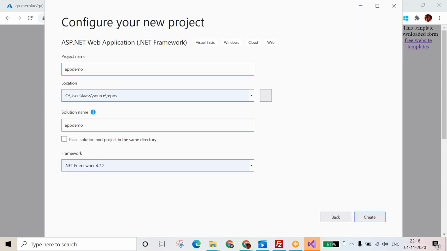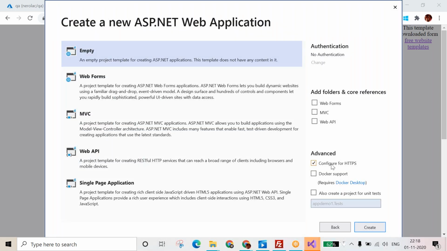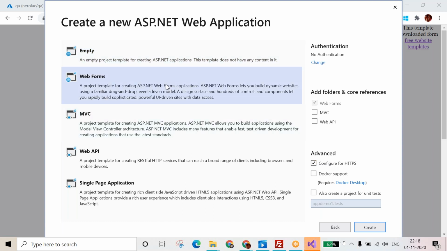Here you can create services: WCF services, Windows services, web services, a mobile API, an ASP.NET project, AngularJS, Node.js, and lots more. Atul, now just go and create. That's it? Do I need to mention the location? No problem, you can create directly. Now you can select the web form, the second option. Now click Next and the Create button.